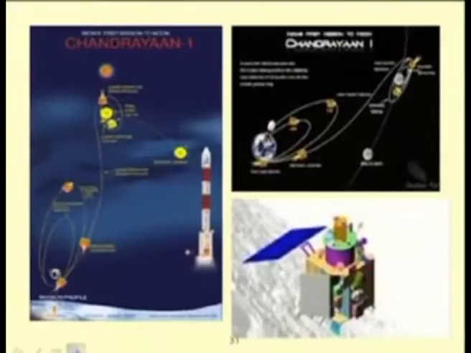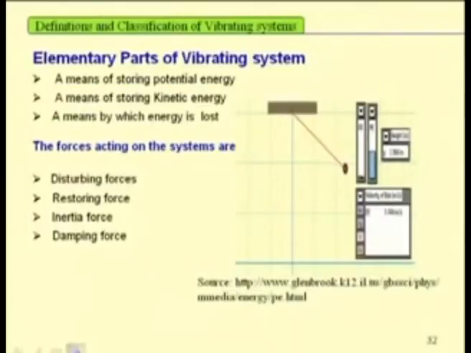So, this is Chandrayaan. In this case also one may go for this nonlinear vibration analysis. Now let us see what are the elementary parts of a vibrating system. Here a very simple harmonic motion of a simple pendulum is shown. The simple pendulum contains a massless thread with a bob here.